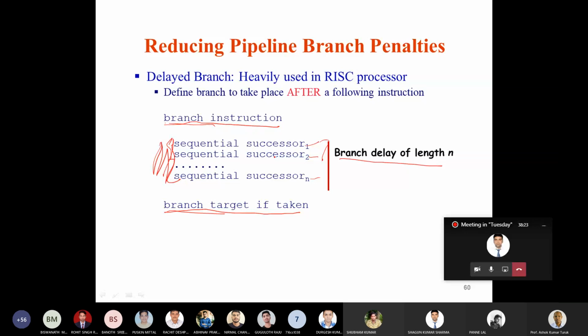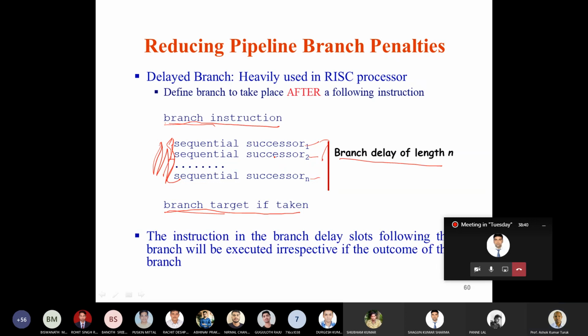Now let's look at the behavior of the delayed branch if the branch is taken or not taken, and we assume that the delay slot is 1. So this is my branch instruction, and these are the instructions in the delay slot, and these instructions will always be executed irrespective of the outcome of the branch.